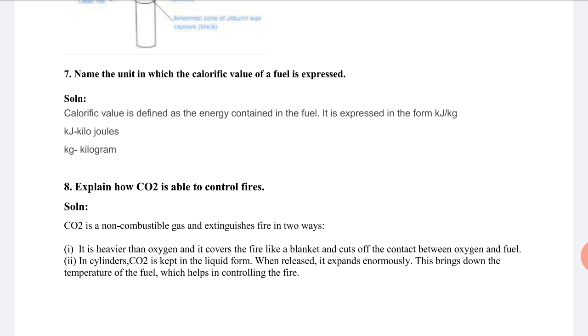So calorific value is defined as the energy contained in the fuel, and that value is expressed in the form of kilojoules per kg.